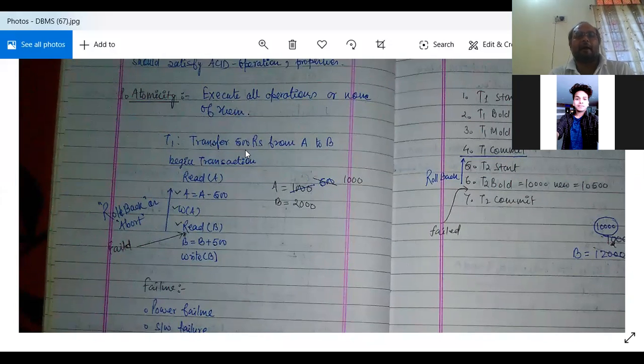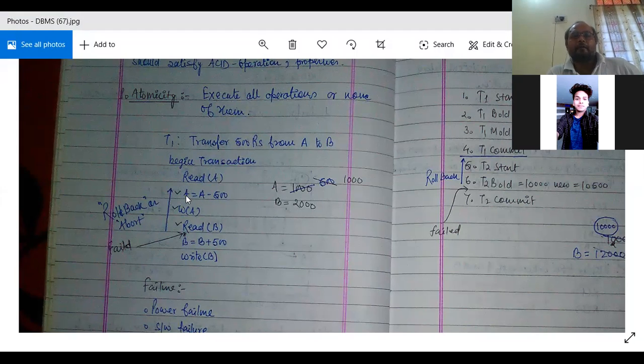Suppose transferring 500 rupees from user A to user B. In begin transaction, a read operation is performed to find how much amount is in A's account. Suppose it is 1000 rupees. Now A is transferring 500 rupees to B's account.